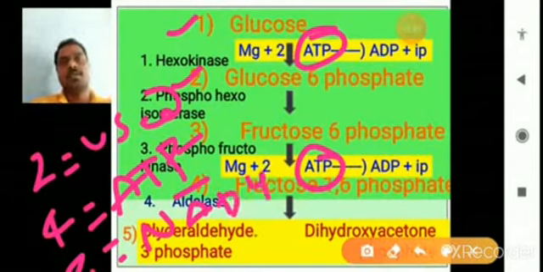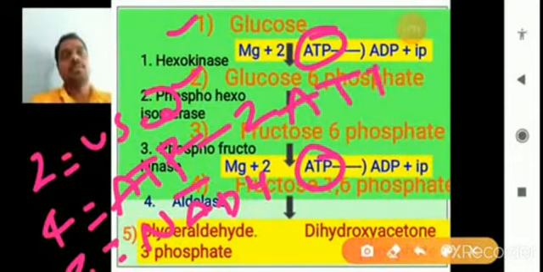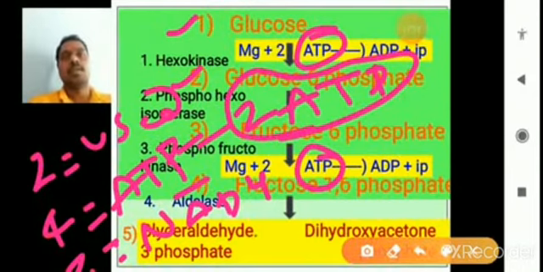But two ATPs are used in the first to fourth steps. That's why we subtract 2 ATPs from 4 ATPs, and then only 2 ATPs remain in the glycolysis.